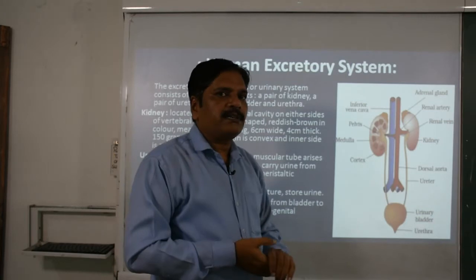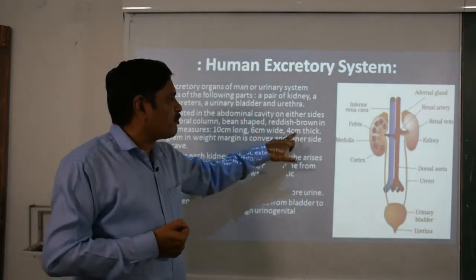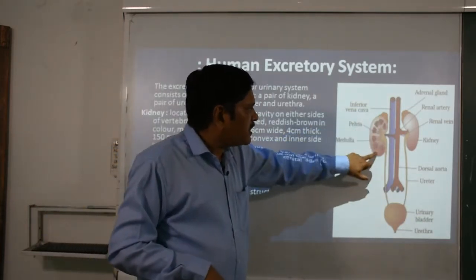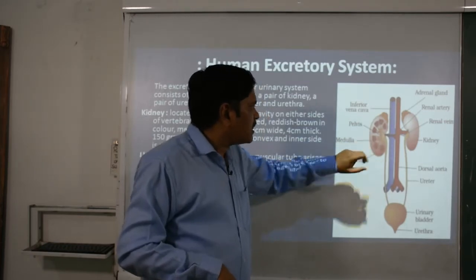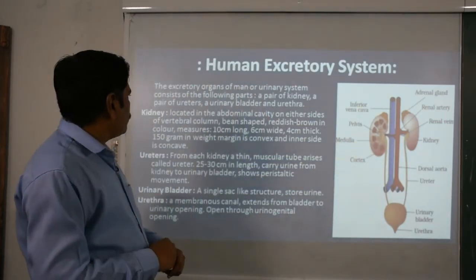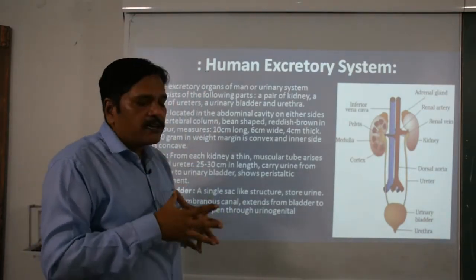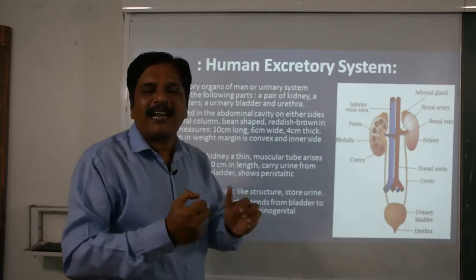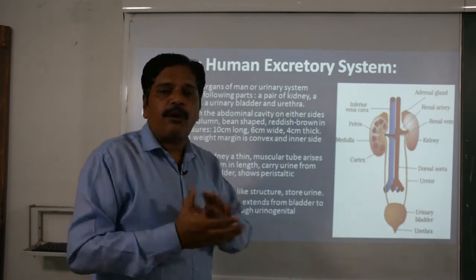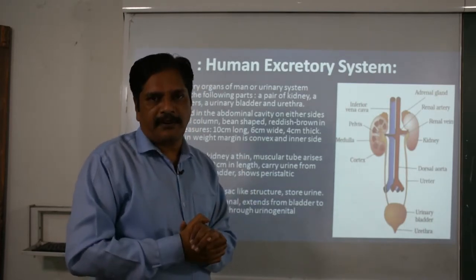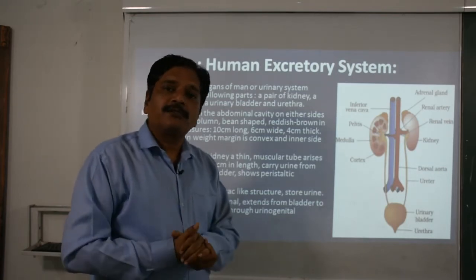Next, its size: the measurement is 10 centimeter, 6 centimeter, 4 centimeter. That means length 10 centimeter, breadth 6 centimeter, and thickness 4 centimeter, and it weighs nearly 150 gram. The kidney is not only a sac-like structure; it is a collection of nephrons. This is the functional unit of the kidney, which is also called the uriniferous tubule.